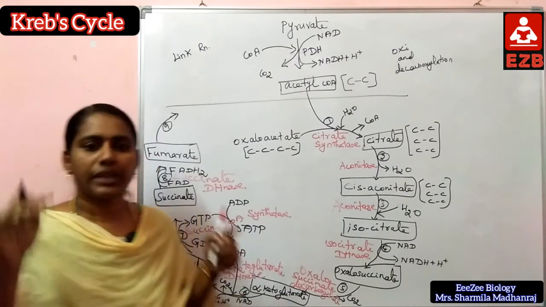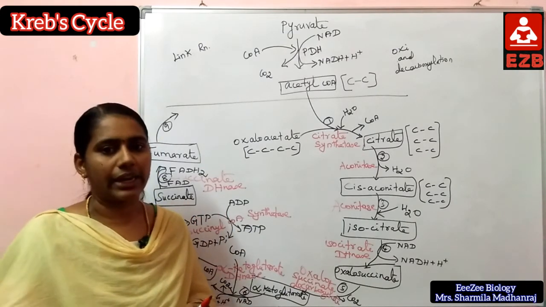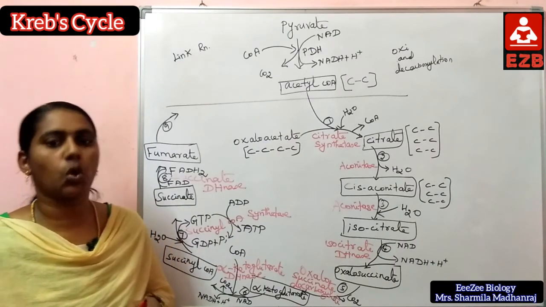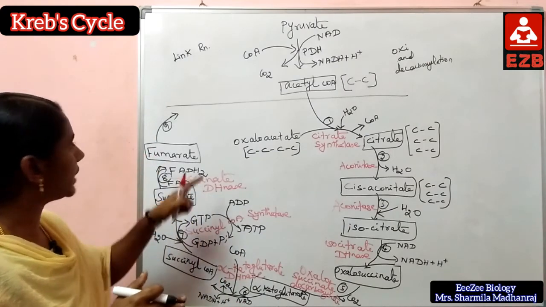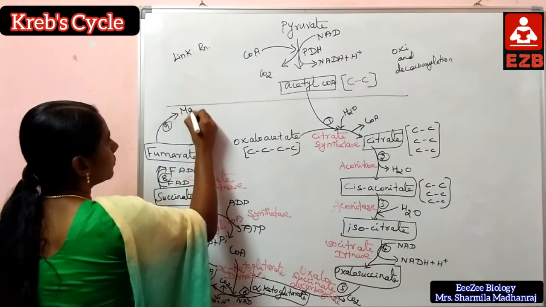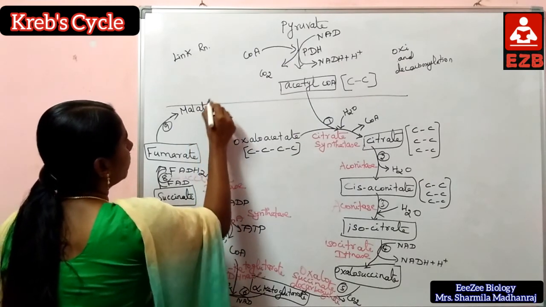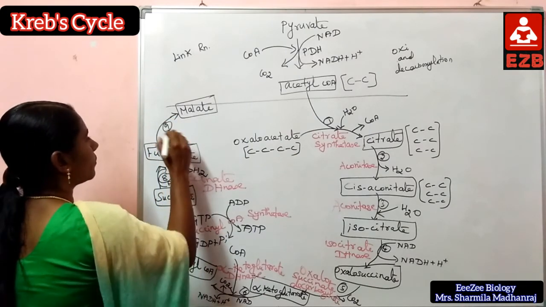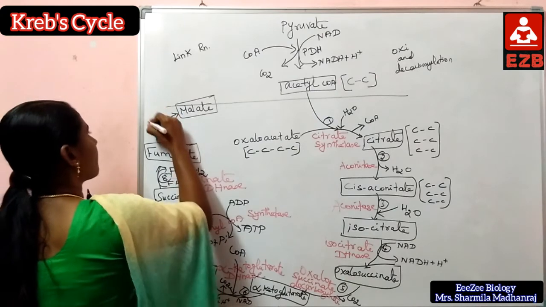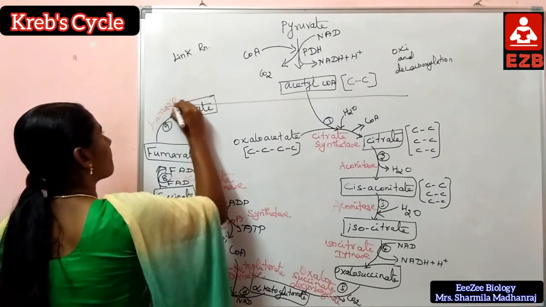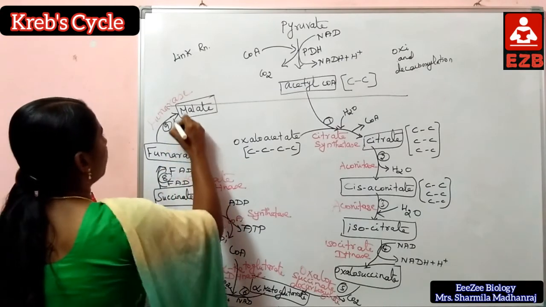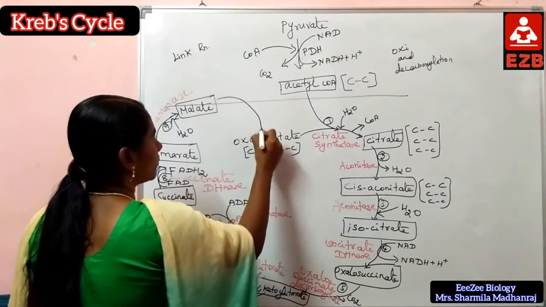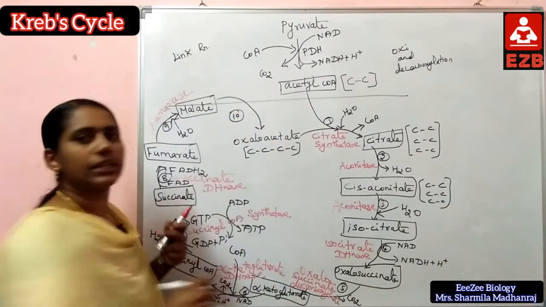Next, the ninth step. Fumarate is converted to malate with the help of the fumarase enzyme. In the ninth step, a hydration process takes place, so water molecules are added. Next, the tenth step.